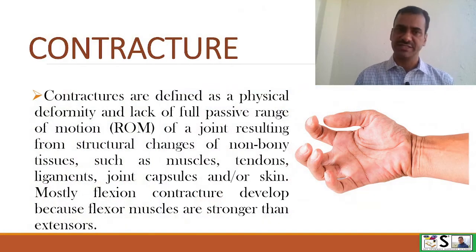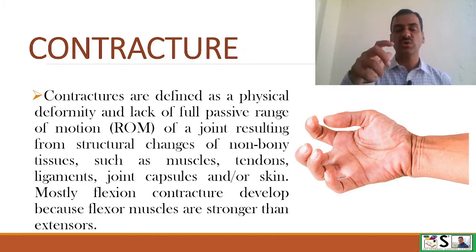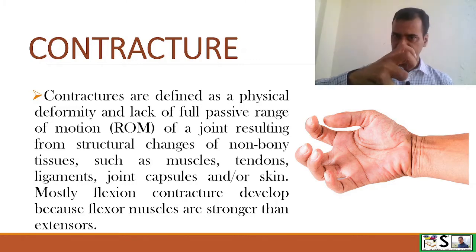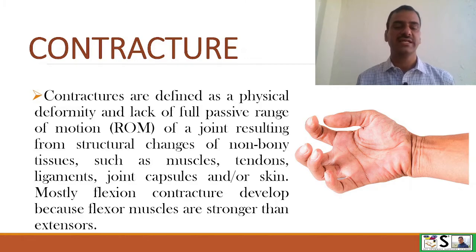What is a contracture? Contractures are defined as physical deformities and lack of full passive range of motion in a joint resulting from structural changes of non-bony tissues such as muscles, tendons, ligaments, joint capsule, skin, etc. Mostly flexion contractures develop like this because the flexor muscles are more powerful than extensors.